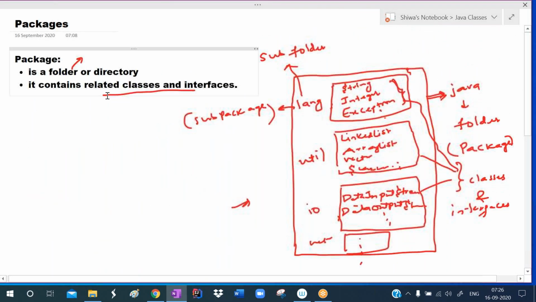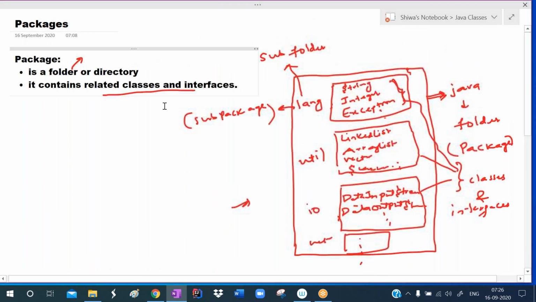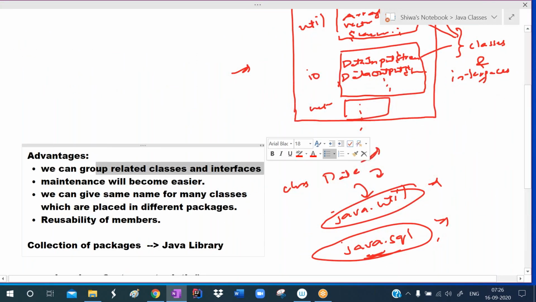So what is a package? A package is nothing but a folder. It contains all the related classes and interfaces. All the related classes and interfaces are placed at one location. Like Java is the folder, and in the Java folder, the lang folder is there. All language related classes and interfaces are placed in the lang folder. All the input output related classes and interfaces are placed in the IO folder, inside the Java folder. So hence we can group the classes and interfaces with the help of packages.